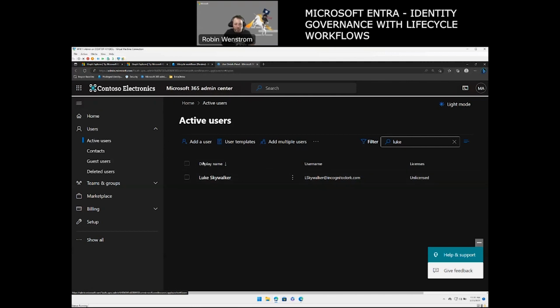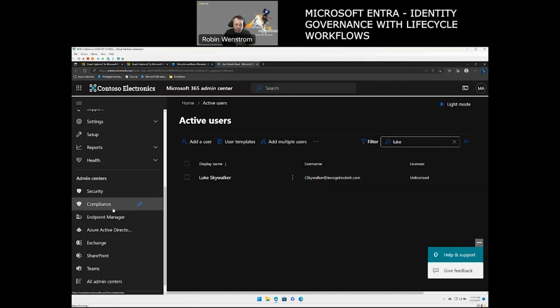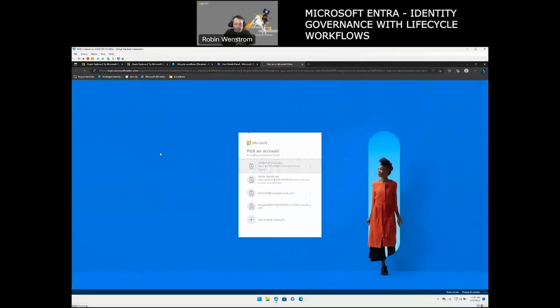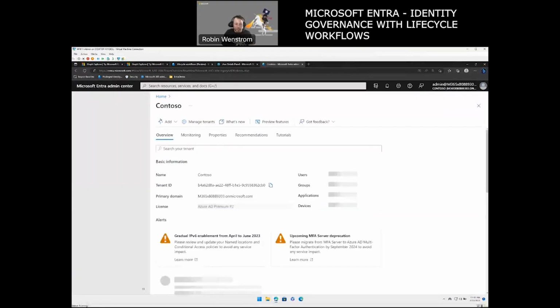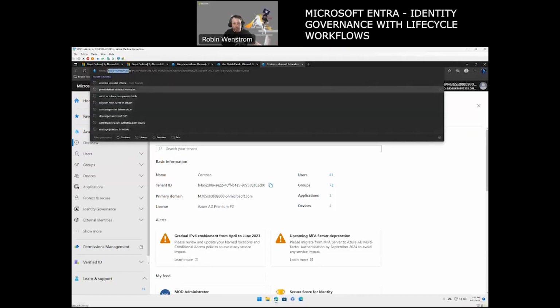So I could even go to, so this is still Azure Active Directory, and I can still go to, say, Azure Active Directory from the admin portal, and I click on that. It will ask me to log in. Now, you didn't see I have saved my password there for my demo environment, but that is not best practice. And you can see it takes me to Entra directly.